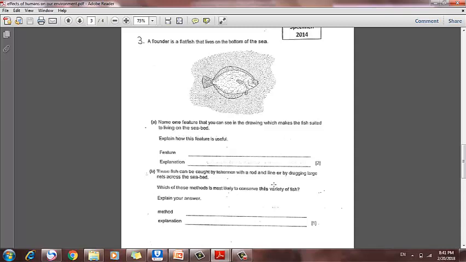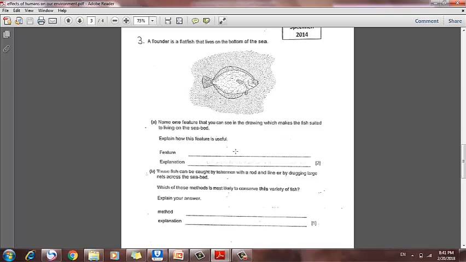There are so many adaptations that are very obvious in the picture, like the gills that help it to breathe, the fins and tail that help it to swim, and the streamlined body that helps it to swim. The explanation is how this adaptation or feature helps the fish to live in the sea.